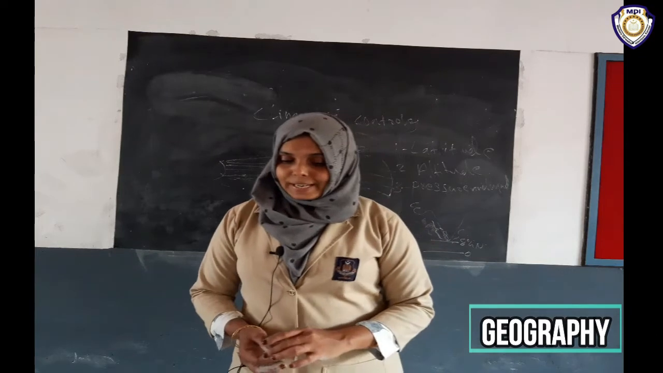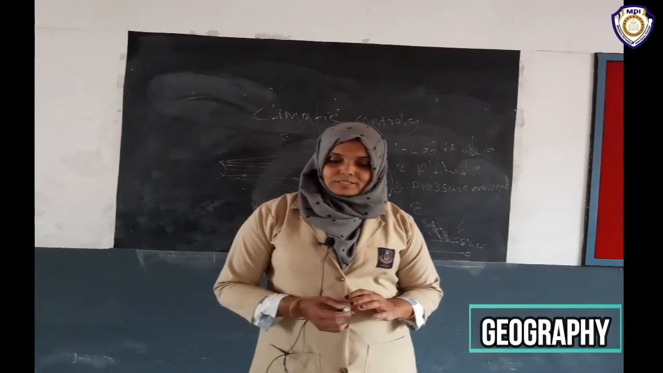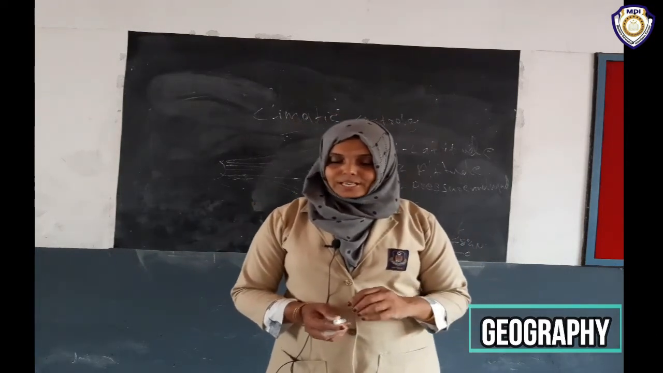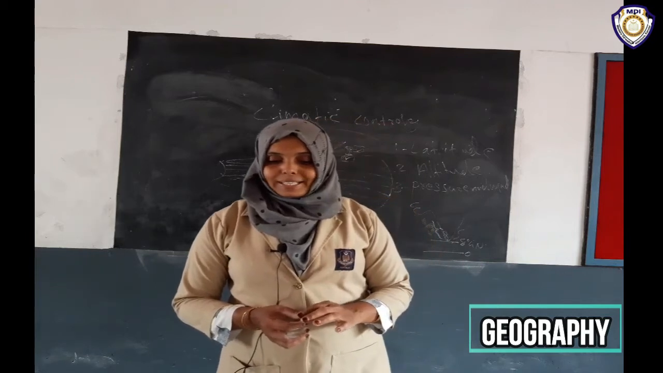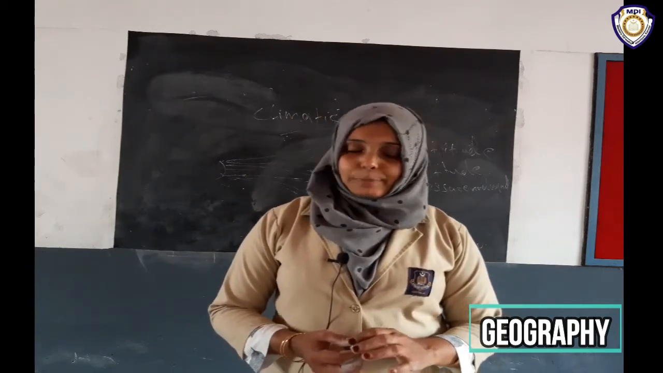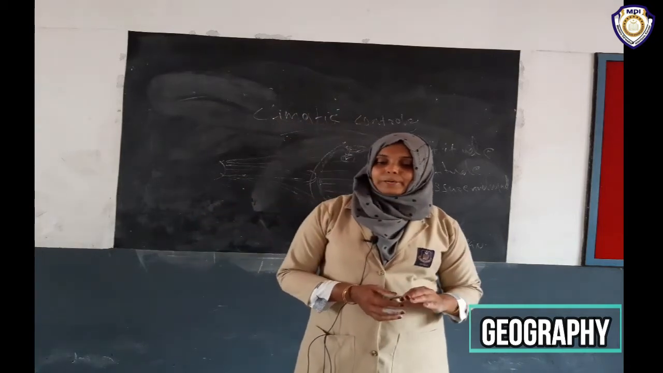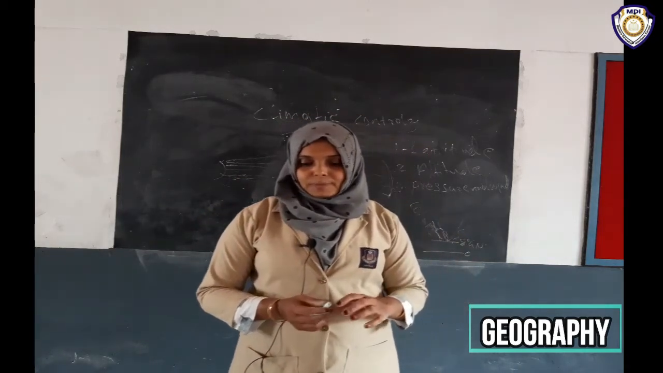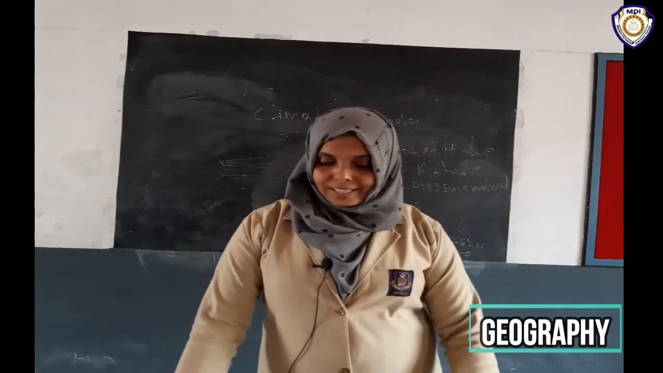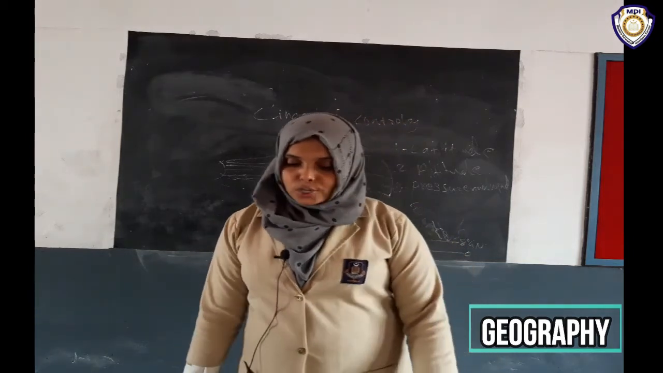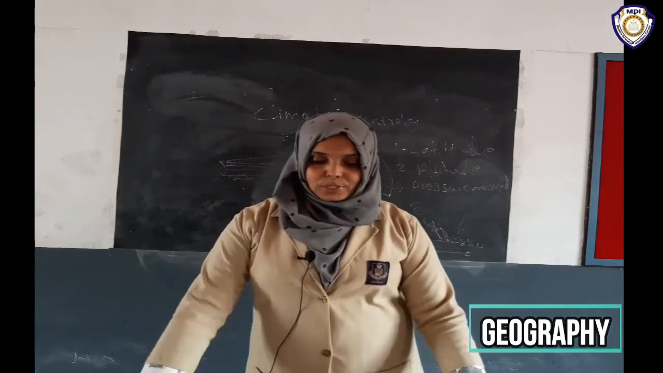As the distance from the sea increases, the moderating influence decreases and the people experience extreme weather conditions. This condition is known as continentality. Continentality, or continental type of climate, means very hot during the summers and very cold during the winters. Ocean currents along with the onshore winds affect the climate of the coastal area.